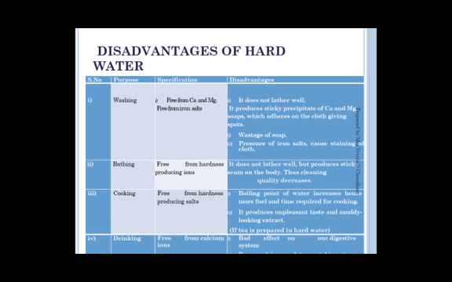Due to that, the cloth, the material, the fabric does not have a bright look. It forms spots on the surface. A lot of wastage of soap also takes place. It will also cause staining. Color change also occurs. Different spots will be observed on the cloth. If we use hard water for bathing, it will not form lather, and the cleaning property of water will not take place.